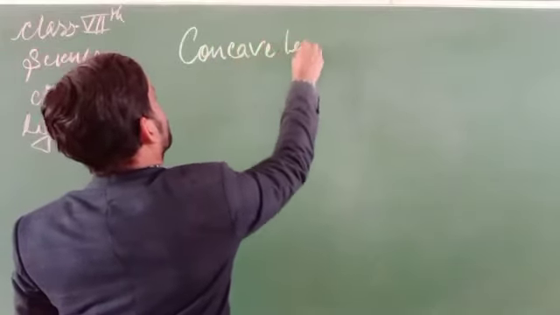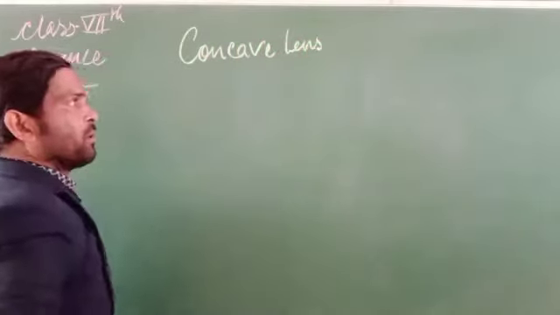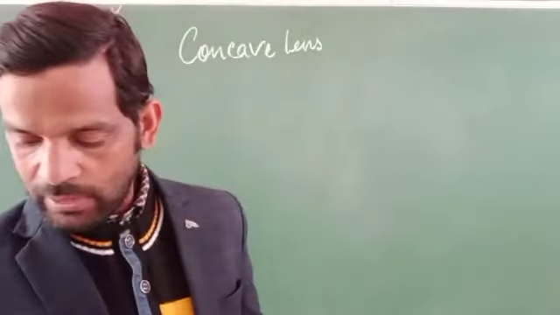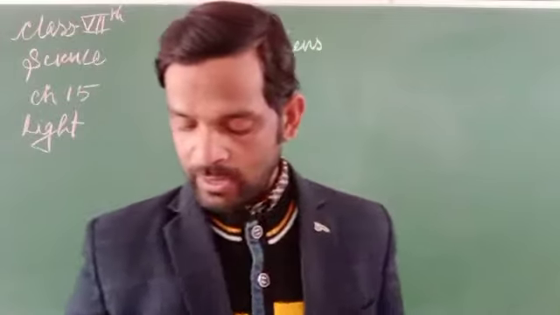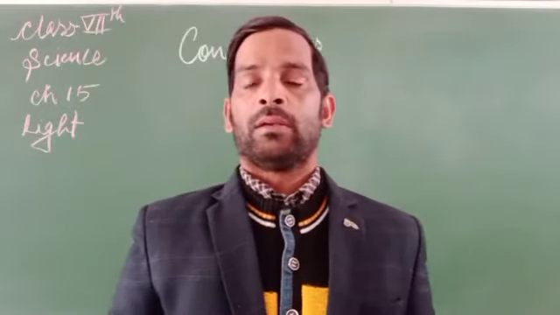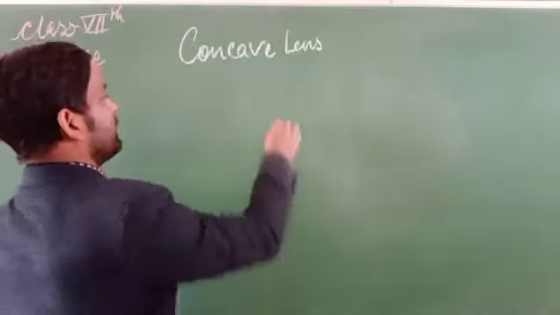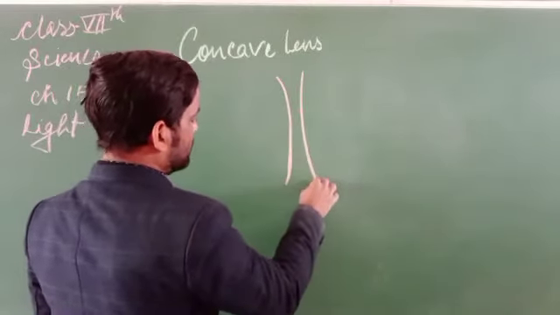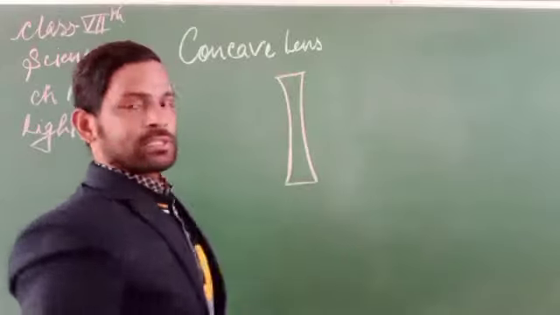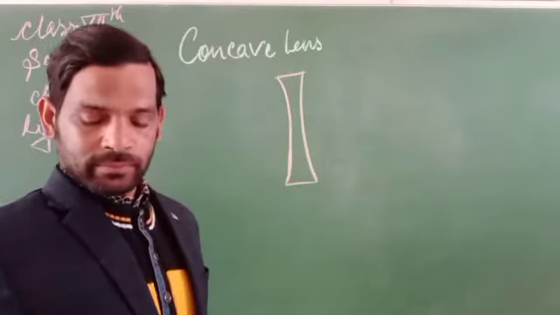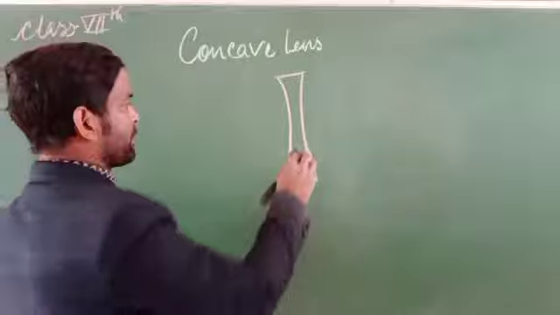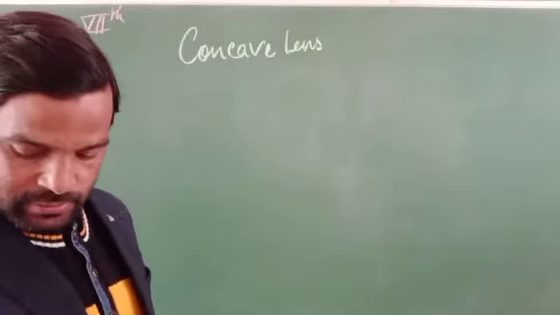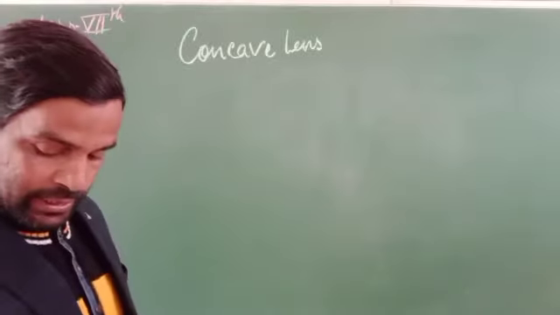Concave lens. What is the concave lens? Concave is a type of lens that is thicker at the edges than the center. Or we can say it is thinner at the center but thicker at the edges.